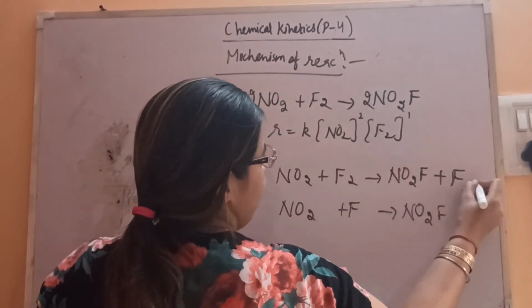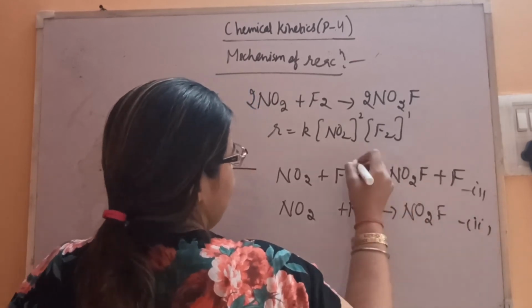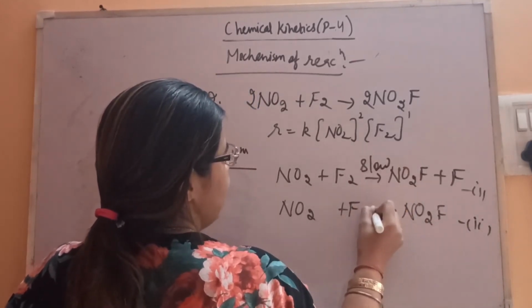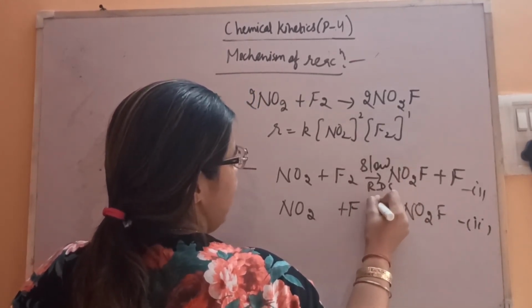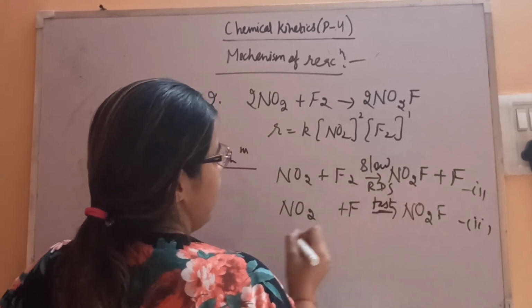So here this is the first step, this is the second step. The first is the slow step, that means RDS, rate determining step, and the second is the fast step.